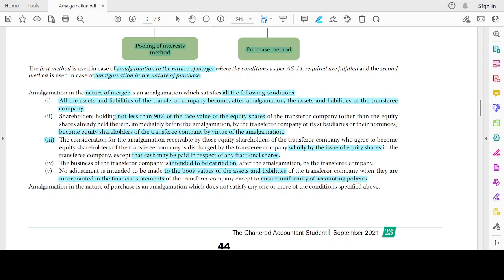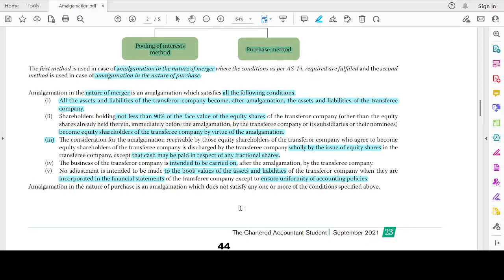Except for ensuring the uniformity of accounting policy, I should not make any other adjustment to the value of the assets and liabilities when they are recorded initially. For the first time when I record them in the books of accounts, I should not make any changes to the value. Just record them at the book value at which they are transferred.